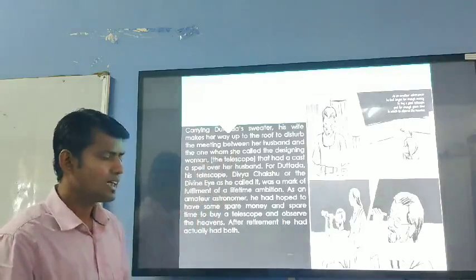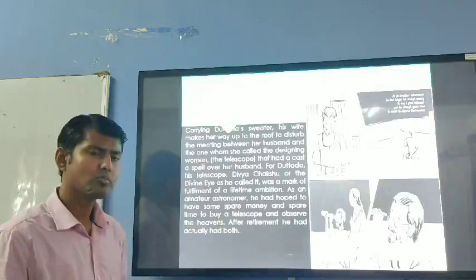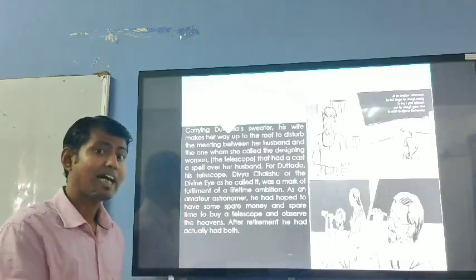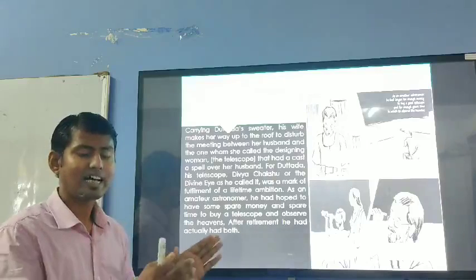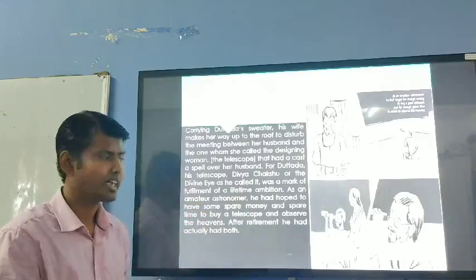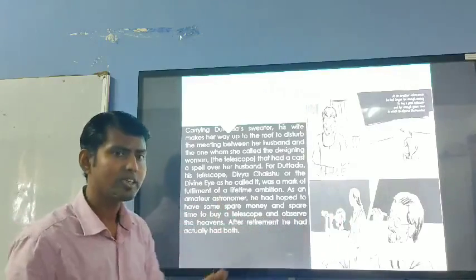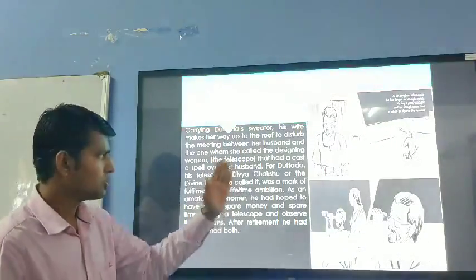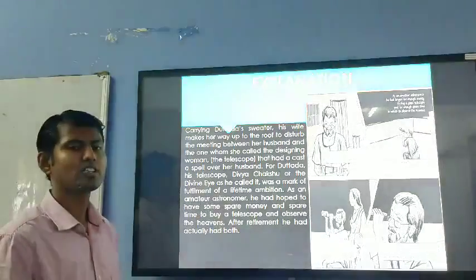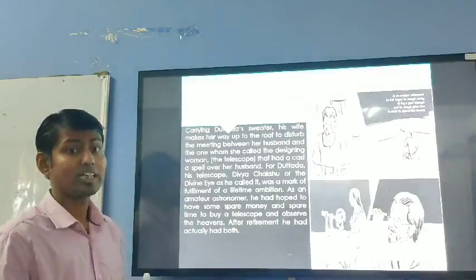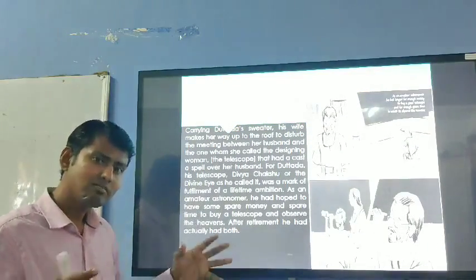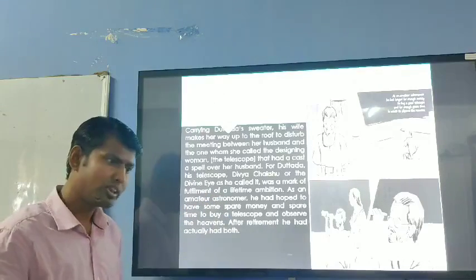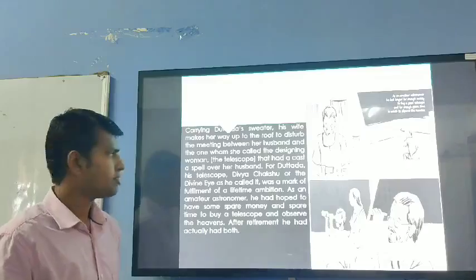That's why her husband most of the time used to be there with that telescope, and she used to call the telescope a cunning woman that has cast a spell, that has a magical power. That's why he is not giving time to his wife. All the time he was busy with the telescope, which she called a cunning woman who has totally ensnared him.